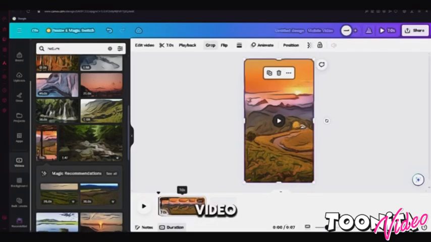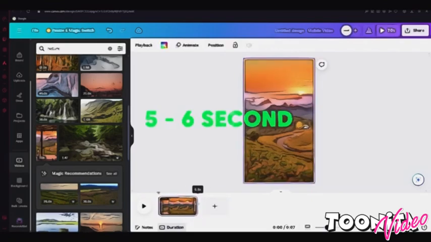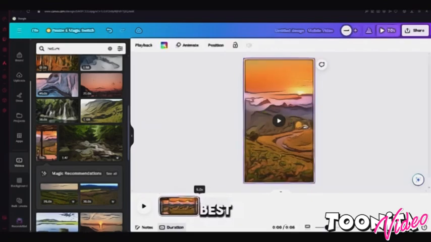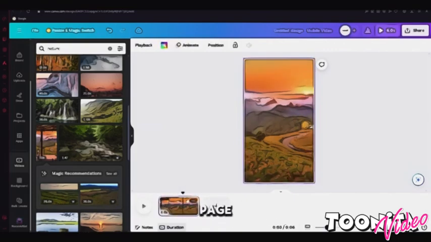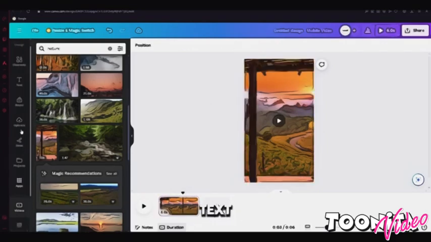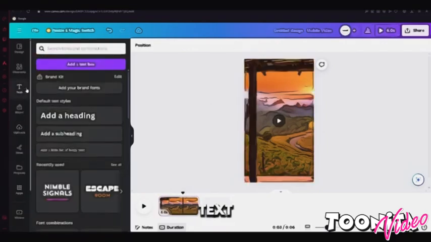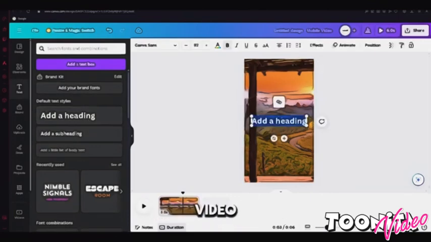Now let's make the video shorter. I prefer to make 5 to 6 second videos because they work the best for short-form engagement. If the video has audio, just click on the page and adjust the volume to 0 using the volume button. Now we need to add the text. To do that, just find the text section, click on heading, and the text will be automatically placed into your video. Let's name this one Topic.